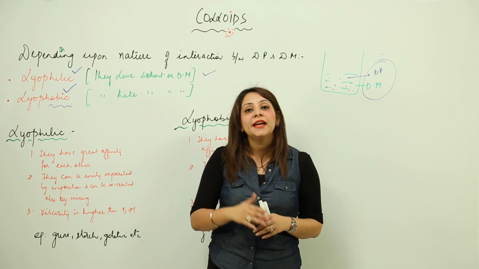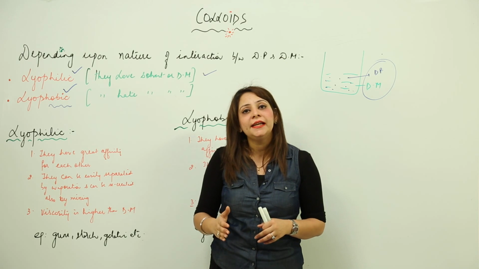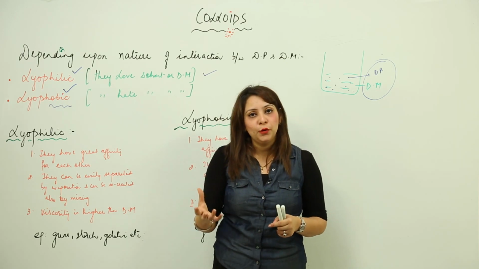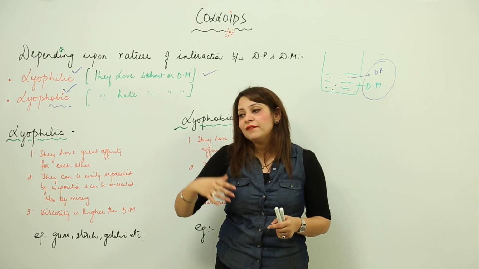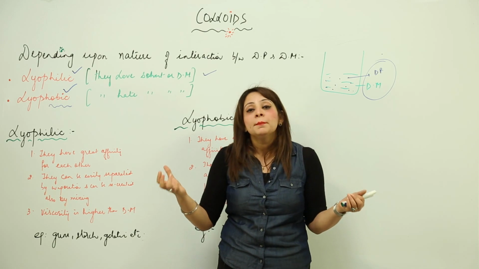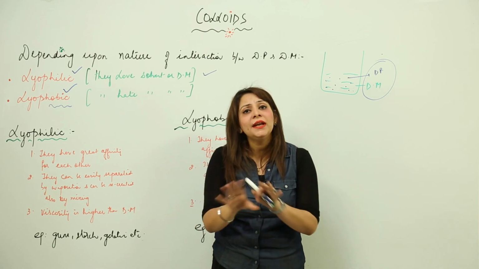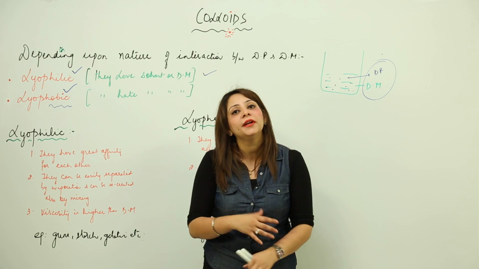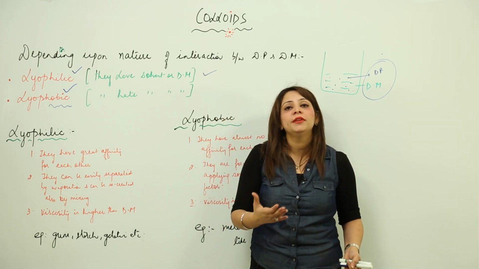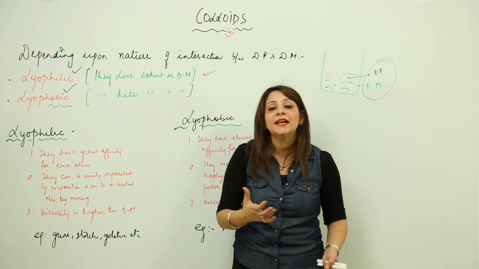So they can be separated easily, and likewise they can be recreated easily, right. I just evaporated it and we get the dispersed phase and dispersion medium separated. But as soon as we mix them, no external factor is required, they again form the colloid. So it is easy to form the lyophilic colloid, and even to separate it.